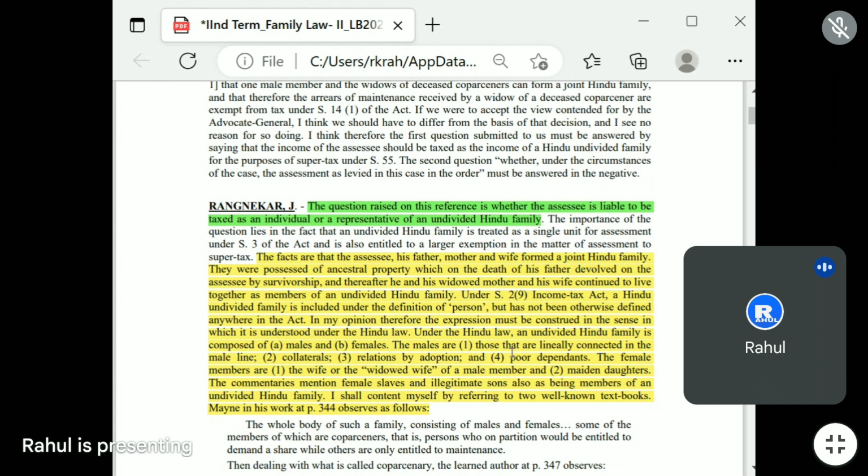an undivided family is composed of males and females. The males are those that are linearly connected in the male line, second, collaterals, and relations by adoption. And the fourth one is poor dependents. The female members are, the first one, the wife and the widow, the wife of the male members,